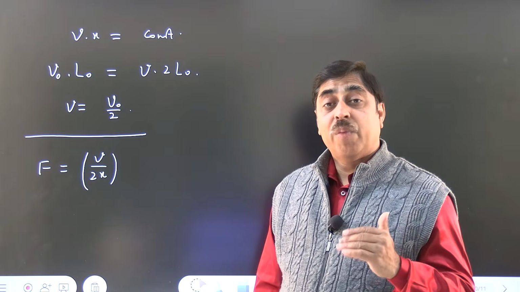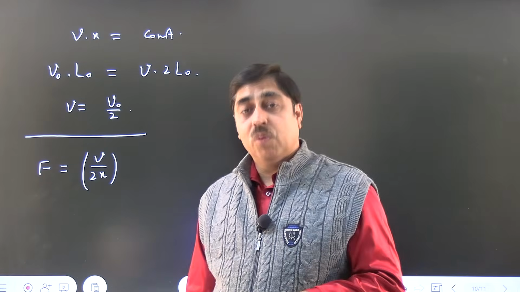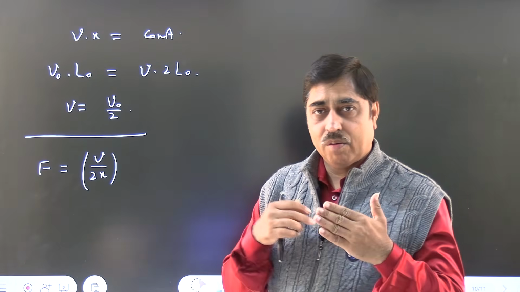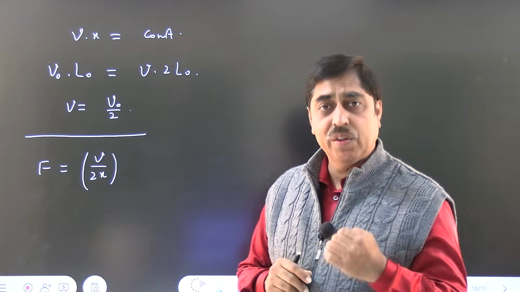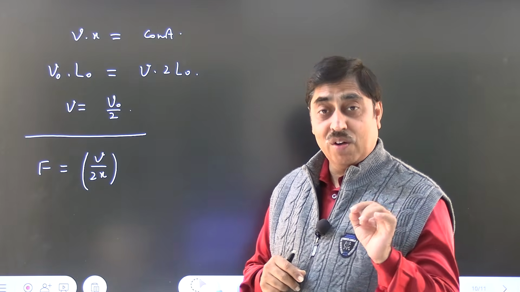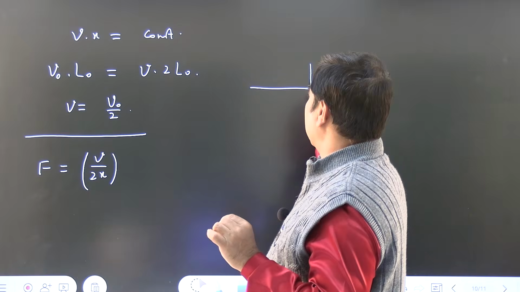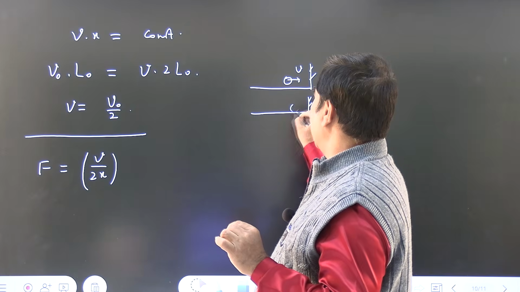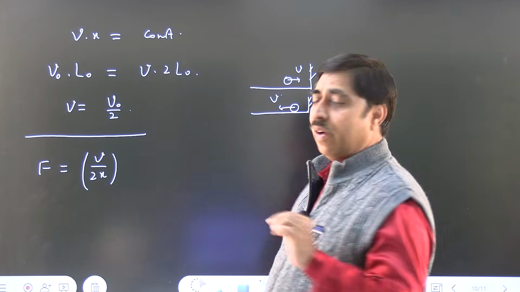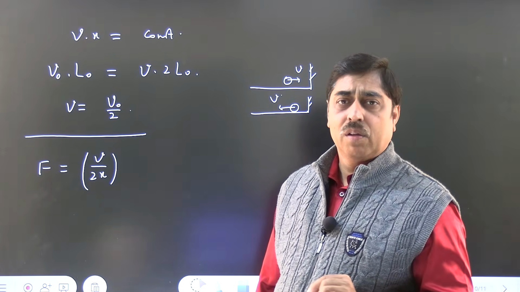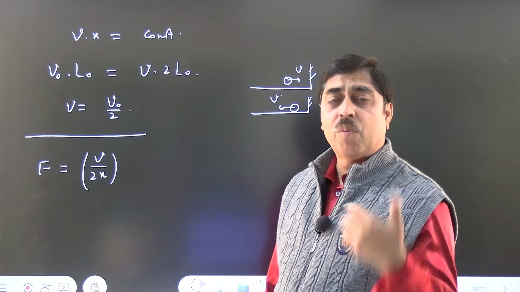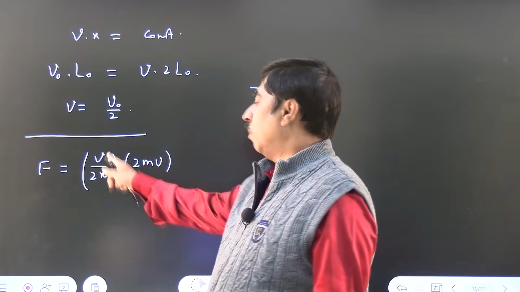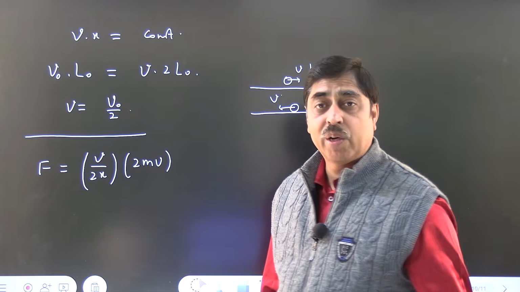And what is the change in momentum of the ball in every collision it encounters with the wall, not the block, wall. It is very easy. For this wall, the change in momentum of the ball in every collision will be 2mv. So, the transfer of momentum per collision is 2mv and the number of collisions happening per unit time is v by 2x.